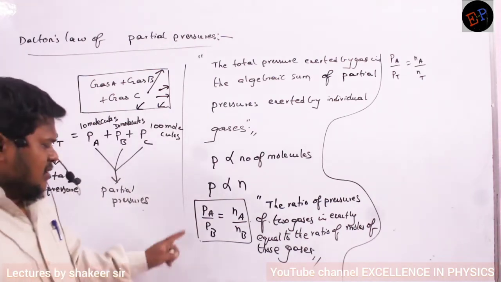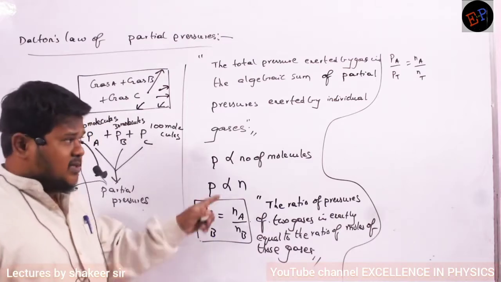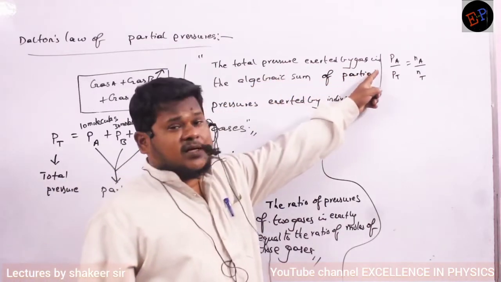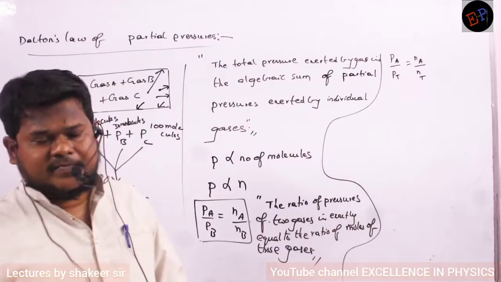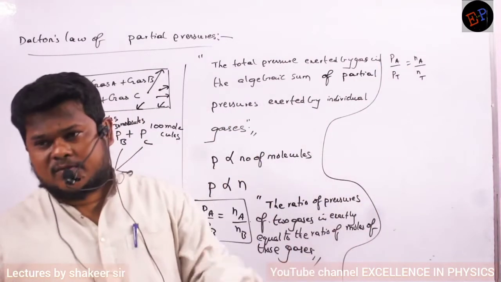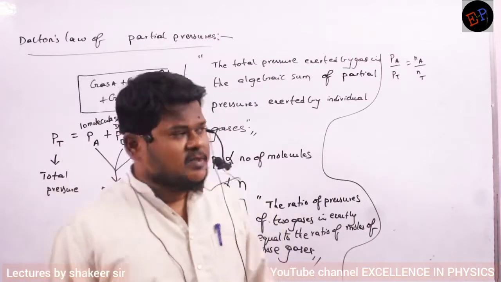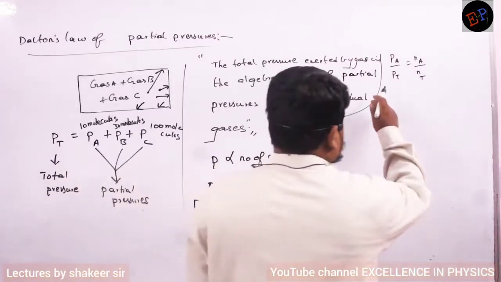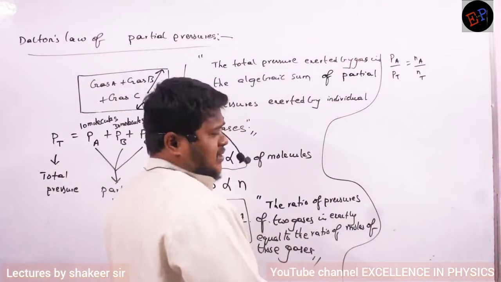Here I have compared the pressure of one gas with the total pressure, and similarly the number of moles of one gas with the total moles. So I can write like this also. Understood?